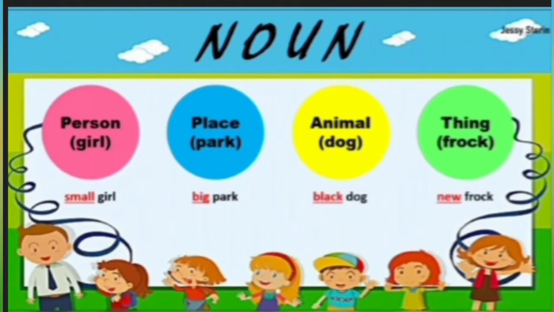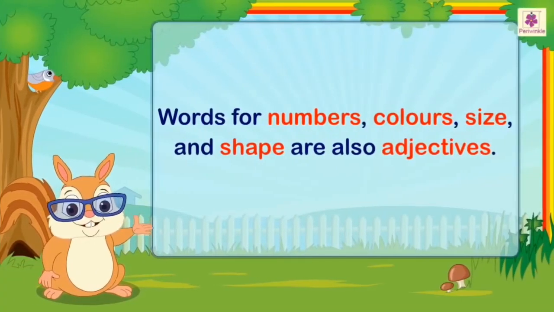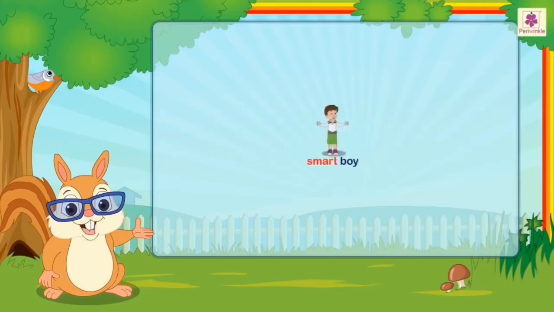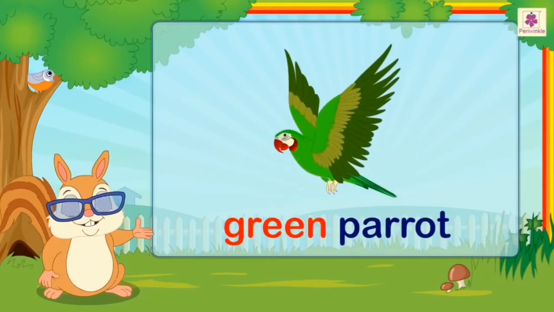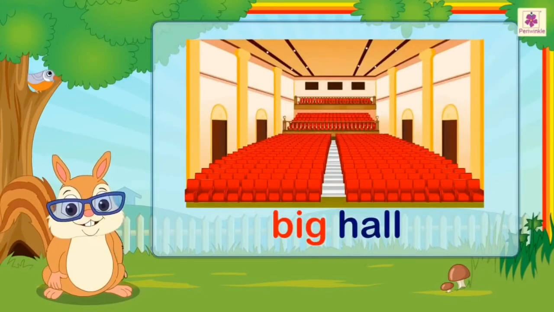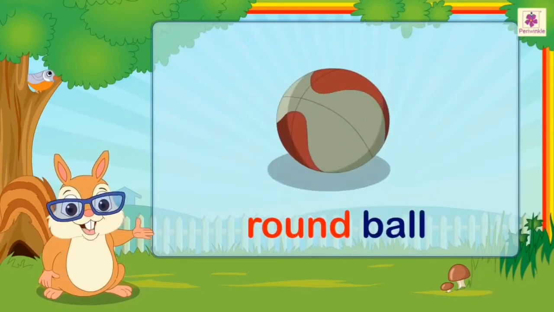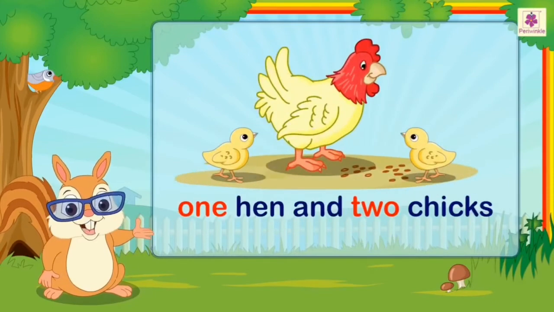Now let us know more about adjectives. Words for numbers, colors, size and shape are also adjectives. For example, smart boy, green parrot, big hall, round ball, one hen and two chicks.